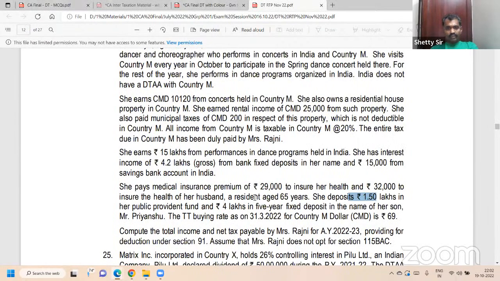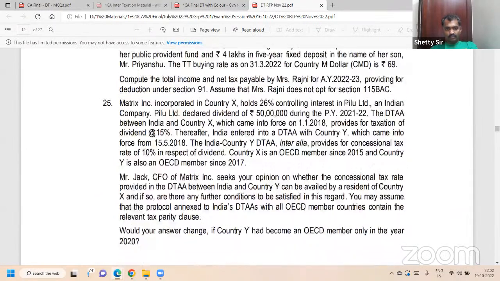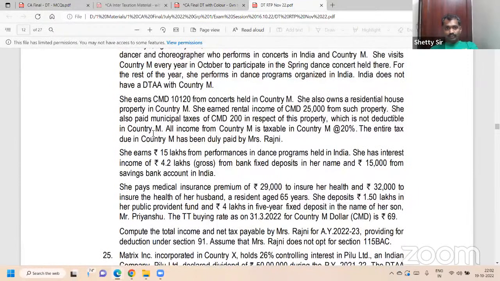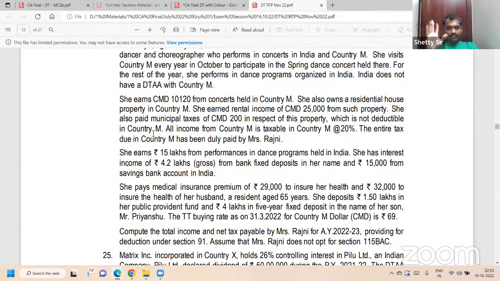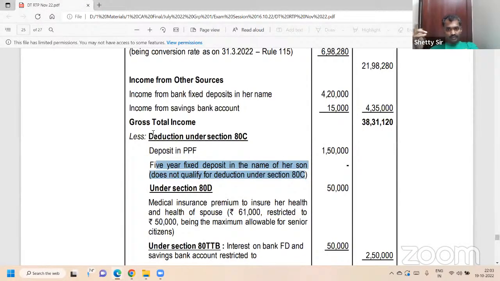Next, 80D, look at me. She paid medical premium of 29,000 to insure her health and 32,000 to insure her dependents, who are also 65 years. Male estate age noted at top, 3 years. So parents get additional, spouse does not get additional. So 80D: 29 plus 32 is 50,000, restricted to 50,000. Parents get additional, understood? 80D for senior citizen 60 years plus 50,000.